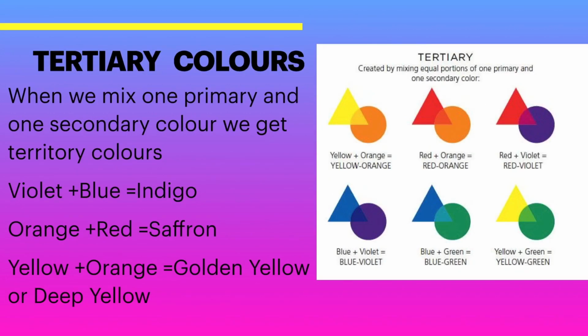Next is tertiary colors. Tertiary colors are created by mixing equal portions of one primary and one secondary color. That is called tertiary color. Like violet plus blue is indigo, orange plus red is saffron, yellow plus orange is golden yellow or deep yellow.